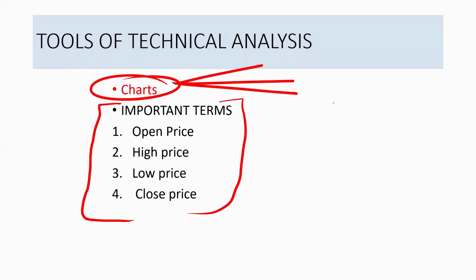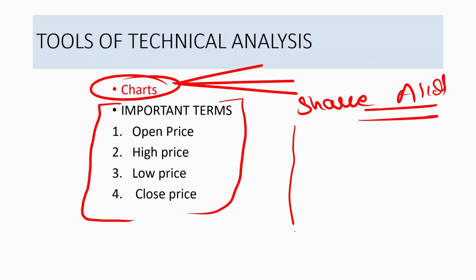See, first of all, let's say there is a share of A Limited. Okay, let's draw it on a line. Let's say this is being traded in your security market. See, now what is the open price?